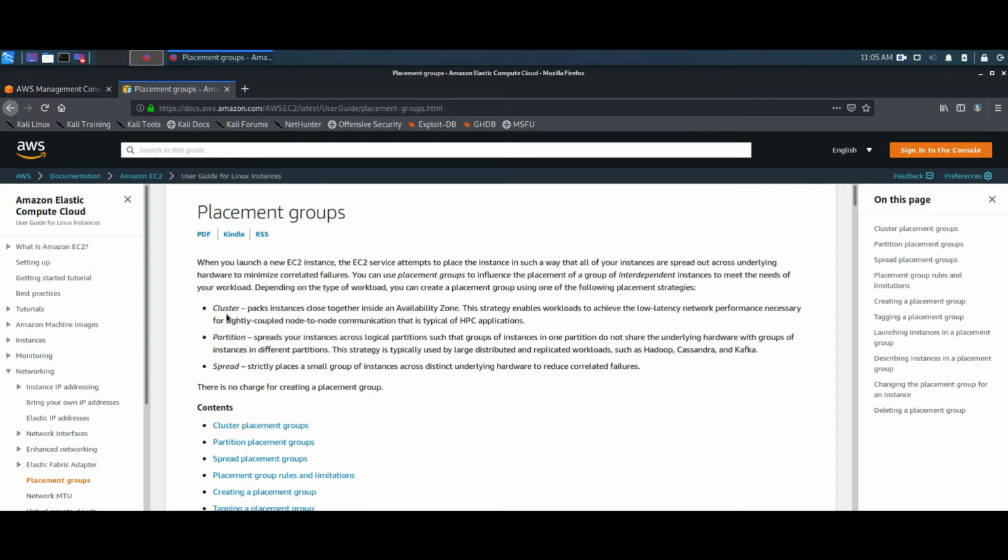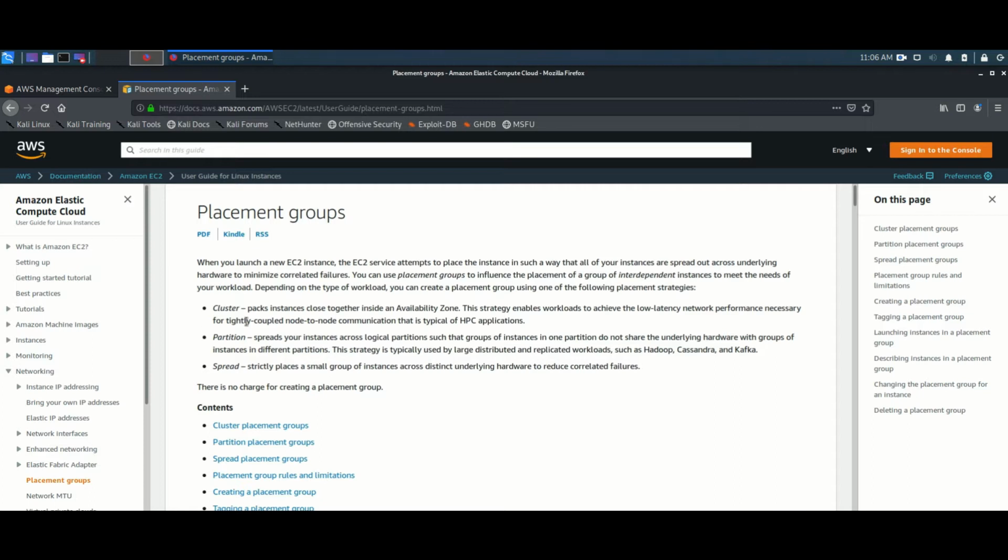We have cluster firstly. In a cluster, instances are placed together in one availability zone, on only one hardware. If you have 100 instances, all those 100 instances are placed under one hardware.